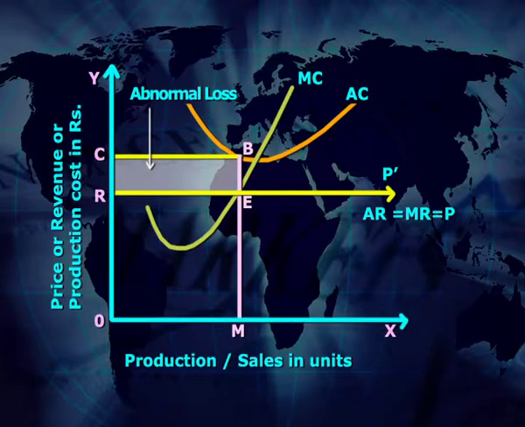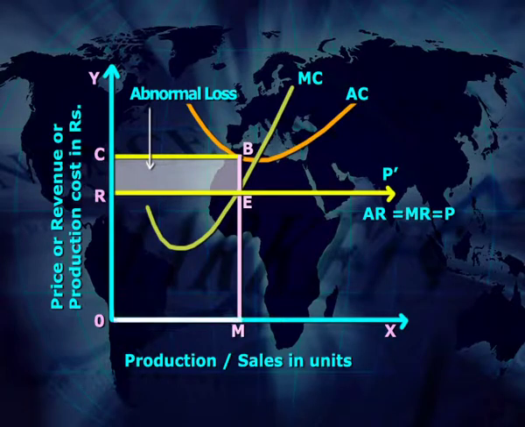In this figure, we measure production or sales of the commodity in units on the OX axis and price, revenue, production cost in rupees on the OY axis. During the short run, in the market of perfect competition, with the market forces OR market price is determined. Therefore, in this figure RP dash line is the average revenue line or marginal revenue line of the firm.